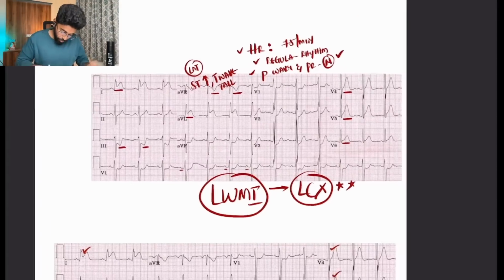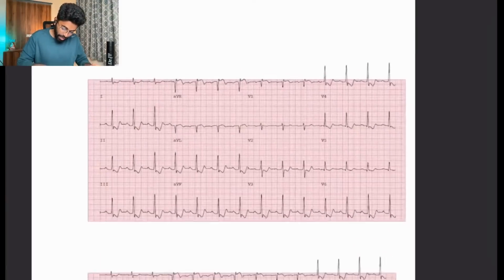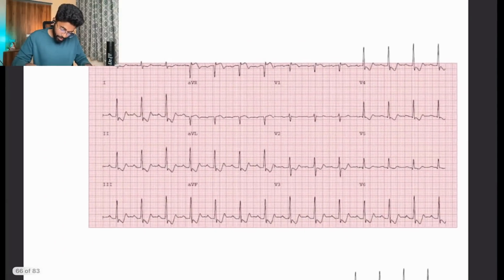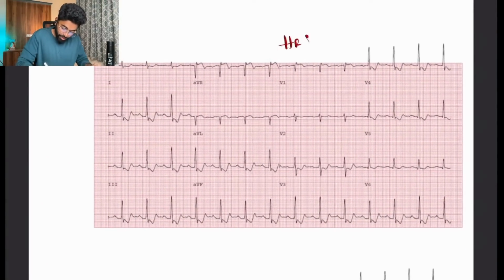Right. Let's move to the next ECG that we have to look into. The same way, let us look into the heart rate. What is the heart rate? 1, 2, 3, 3.5, 1, 2, 3, 3.5. Somewhere around 90 to 95 will be my heart rate, and my rhythm will be a regular rhythm.